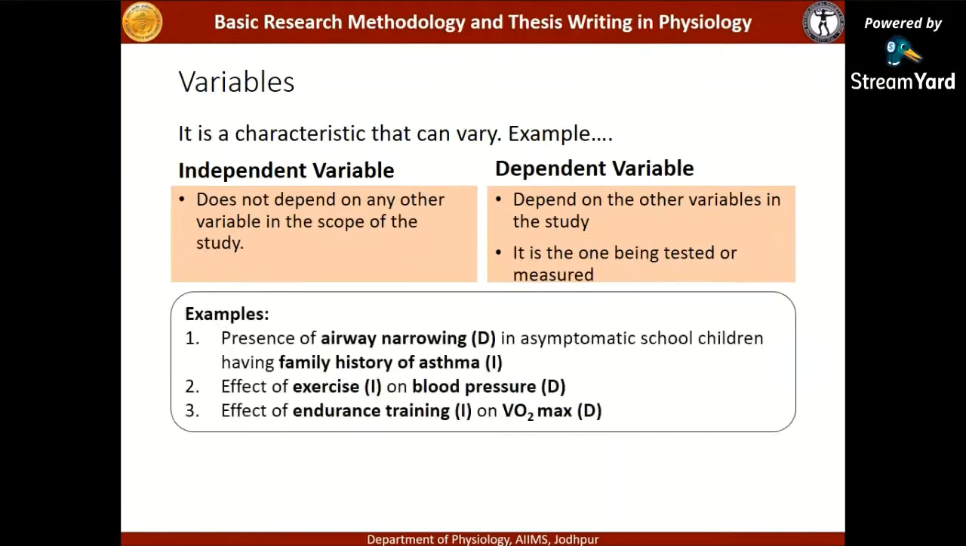Let us take some examples. In the previous example, the presence of airway narrowing in asymptomatic school children having family history of asthma.